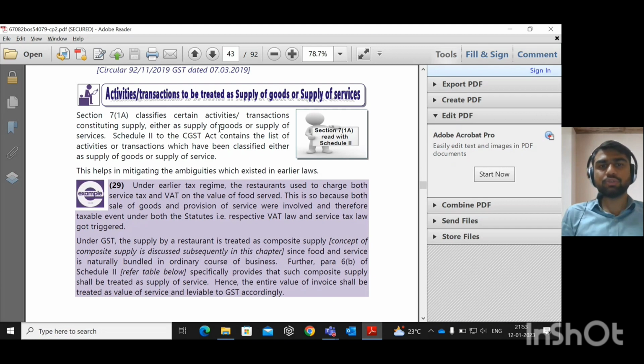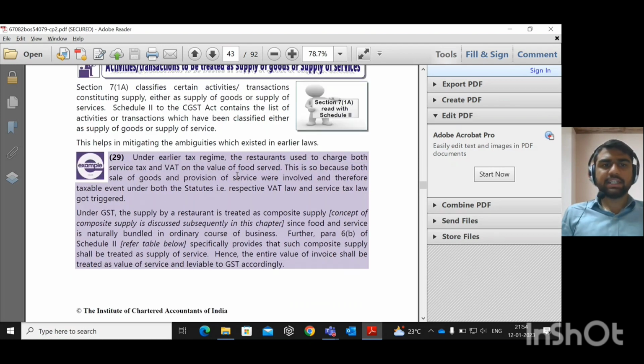Schedule 2 to the CGST Act contains the list of activities or transactions that have been classified either as supply of goods or supply of services. This helps in mitigating the ambiguities which existed in earlier laws.